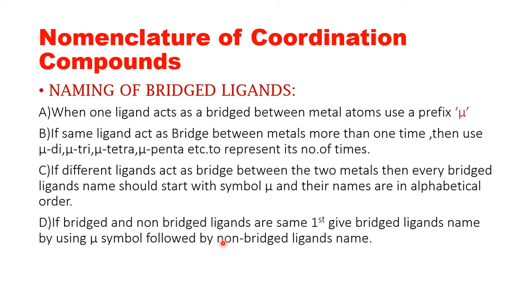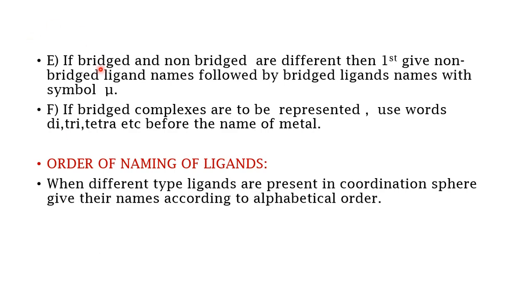Then if there are bridged ligands and non-bridged ligands, and both the ligands are the same, then first you need to name the bridged ligands by using the symbol mu, followed by the non-bridged ligands name. Then if the bridged ligands and non-bridged ligands are different, then one should give the name to non-bridged ligands first and then go for bridged ligands. Next up, if bridged complexes are to be represented, you need to use the words di, tri, tetra, etc. before the name of the metal.